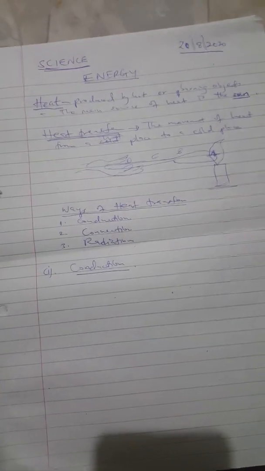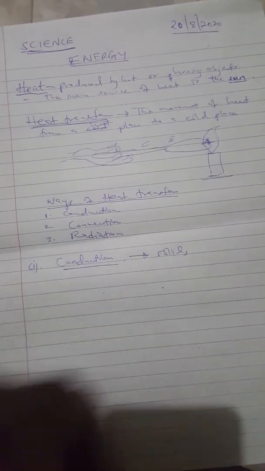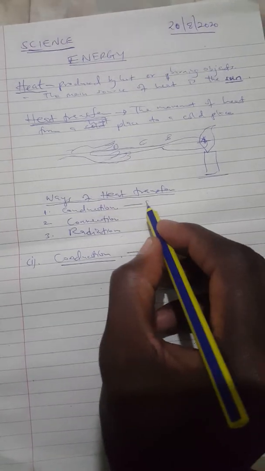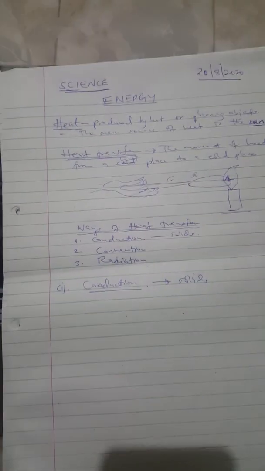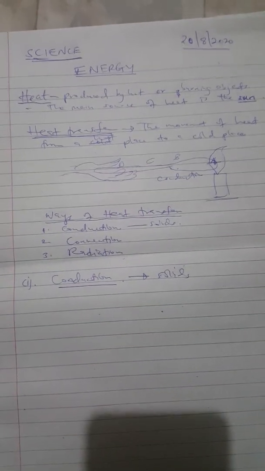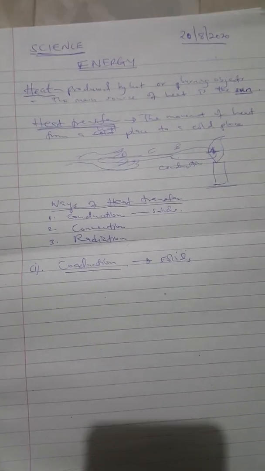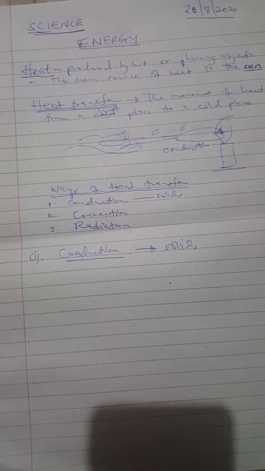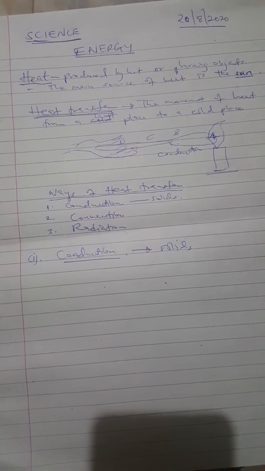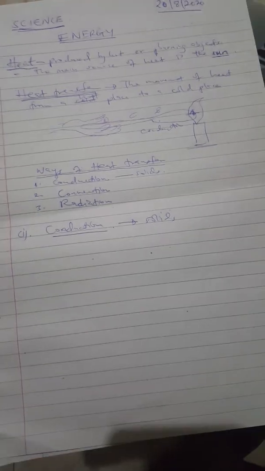So conduction is the transfer of heat in solids. Conduction happens in solids only. So by that we mean that when you're holding a spoon, for example, this is just direct conduction, because a spoon is a very good example of a solid and a metal. So that heat will move through it by means of conduction. Solids that allow heat to travel through them are metals. Metals are very good examples of solids that allow heat to move through them easily.